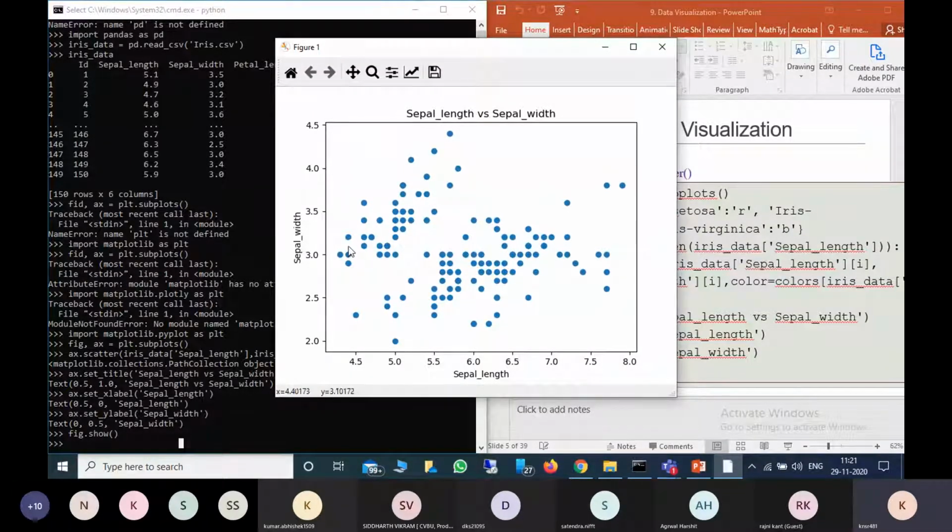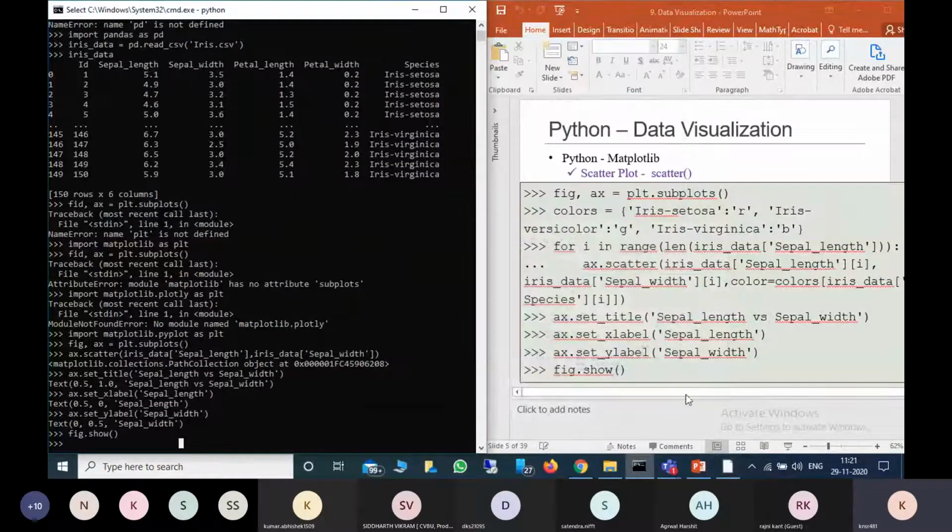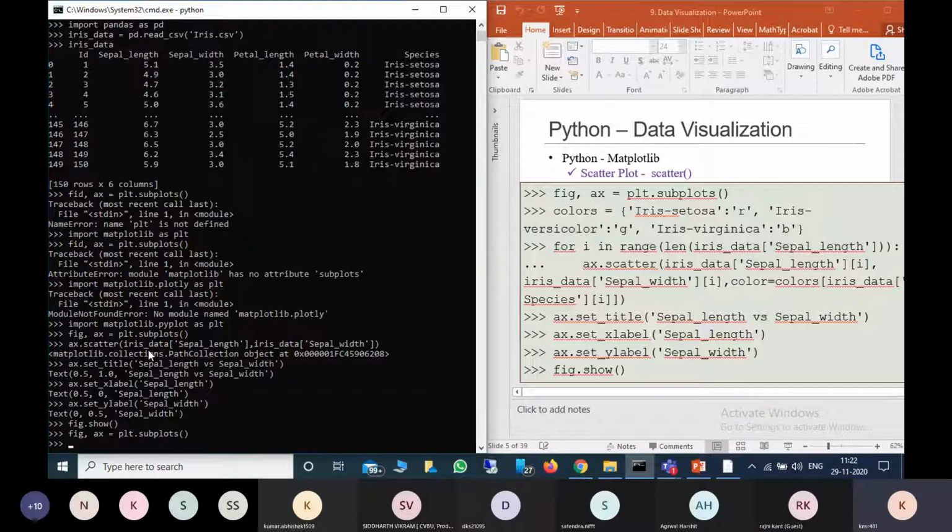If we want to separate each category, first I will define the same figure, comma ax equal to plt dot subplots. Then I want to define the colors. So colors equal to. For Iris setosa, I'm providing red color. So I'm providing red, comma.